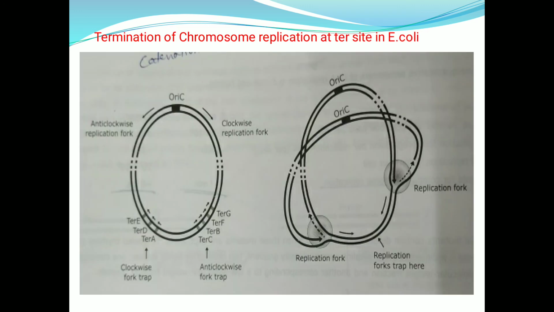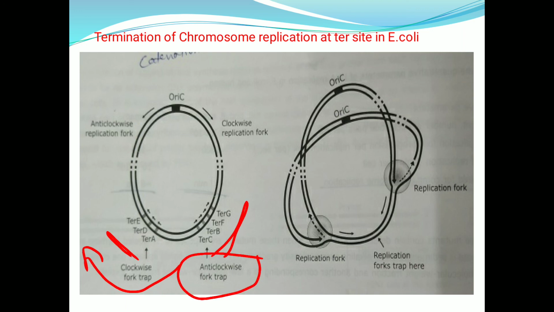And if you see in this diagram, these are the TER sites. TER A, D, E are the clockwise fork trap, and TER C, B, F and G are the anti-clockwise trap sequences. And this is OriC, that is the origin, this is the clockwise replication fork and this is the anti-clockwise replication fork.